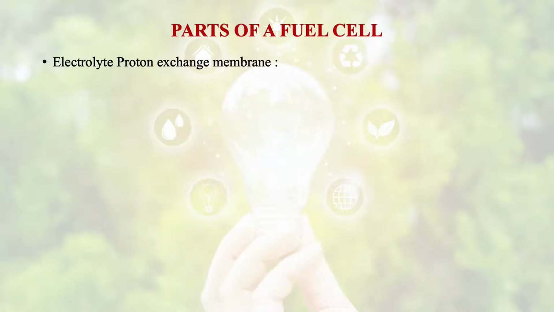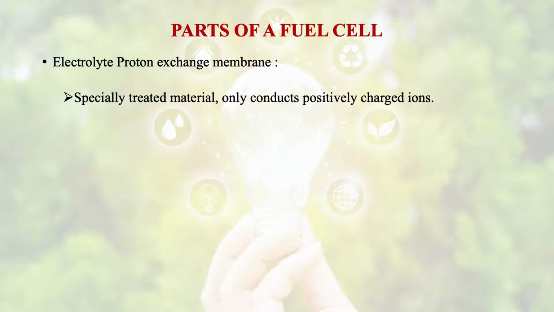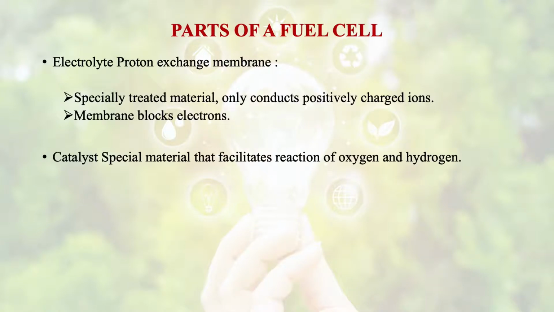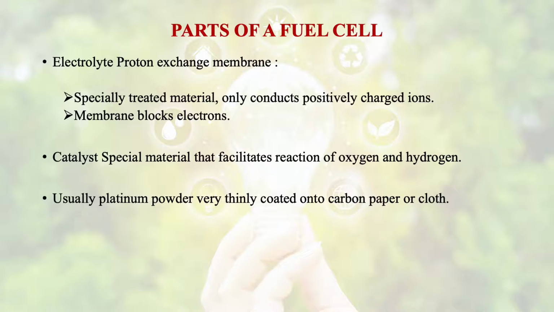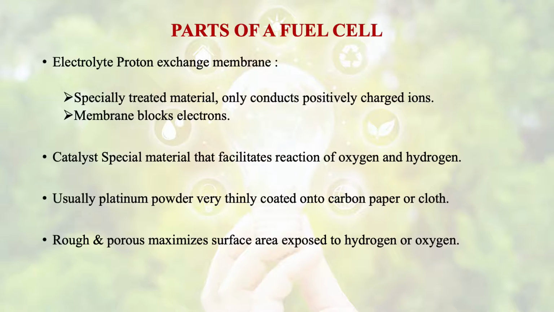Then there is an electrolyte, that is the proton exchange membrane. It is a specially treated material that only conducts positively charged ions, and this membrane blocks electrons. Then the catalyst is there, a special material that facilitates the reaction of oxygen and hydrogen. It is usually platinum powder, very thinly coated onto carbon paper or cloth. It is rough and porous, which maximizes the surface area exposed to hydrogen or oxygen.